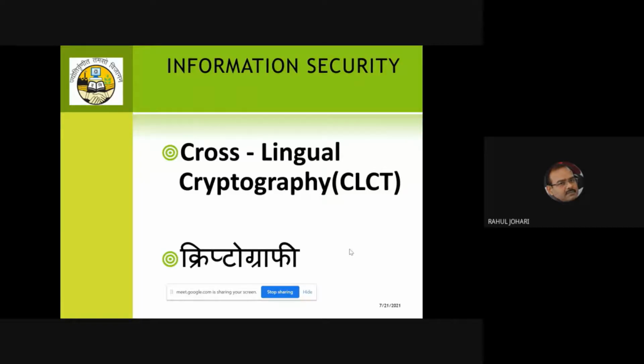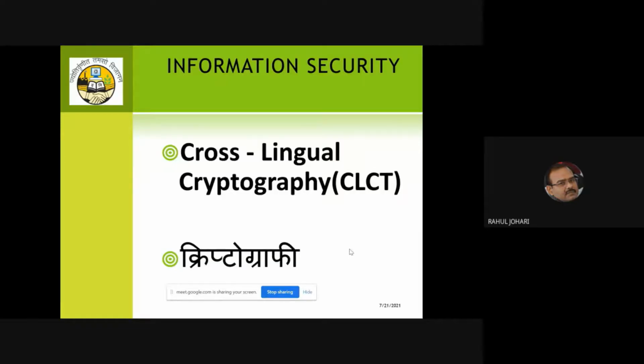Because what we observed is that cryptography as a subject in computer science is built around the English language only. Because when we say (P plus K) mod 26, the 26 refers to the number of alphabets in the English language. What if we do not use English as a language for cryptography and we start using other languages? For example, if I do not talk of Indian languages, I can provide security to data using Russian, Japanese, Chinese, French or Italian. So many other languages are there. We can also do cryptography with these languages. Nobody is stopping us.